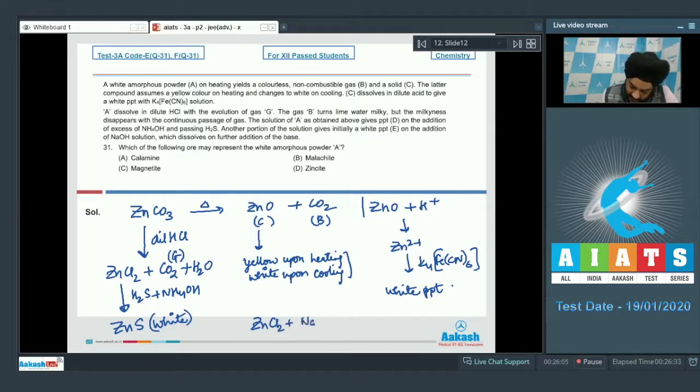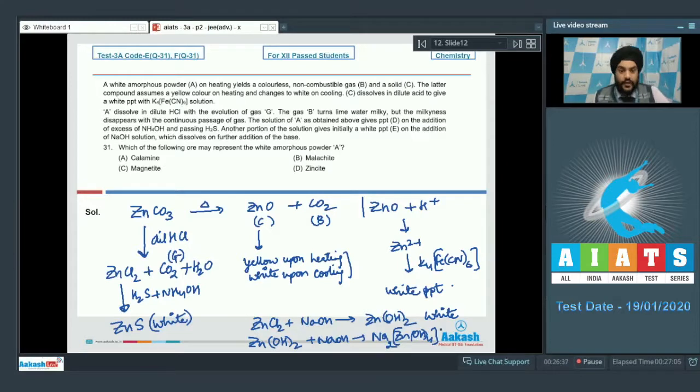ZnCl2 plus NaOH gives us Zn(OH)2, which is white in color again, students. It dissolves in excess of NaOH to form the tetrahydroxozincate complex, Na2[Zn(OH)4]. So this is the clear solution.